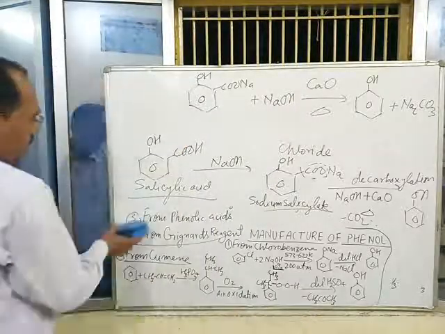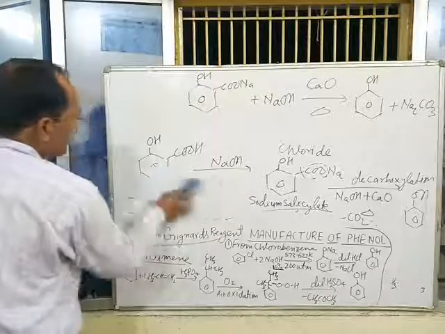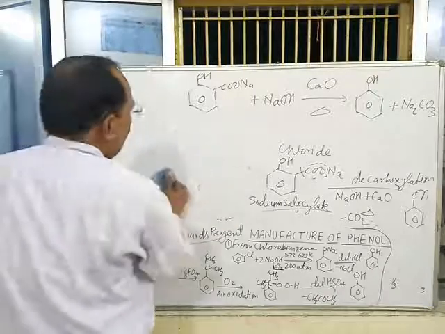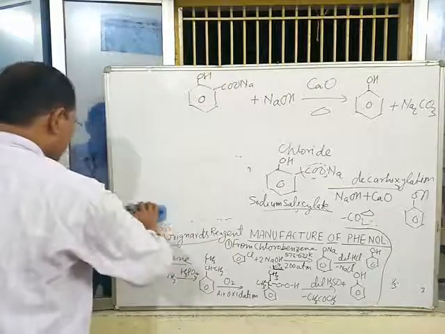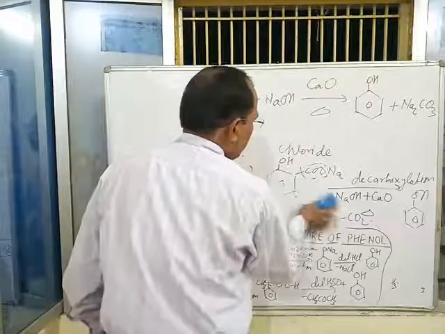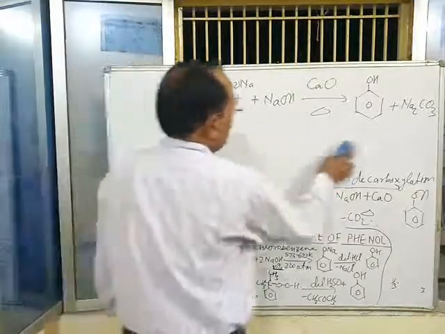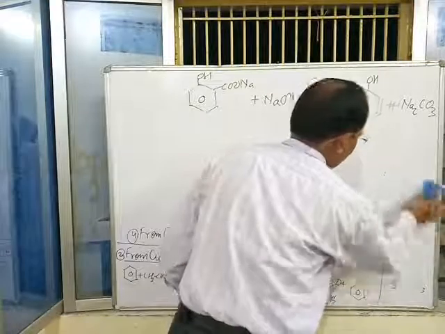Now the next method of preparation of phenol is phenol from Grignard reagent. With the help of Grignard reagent, phenol can be prepared like this.